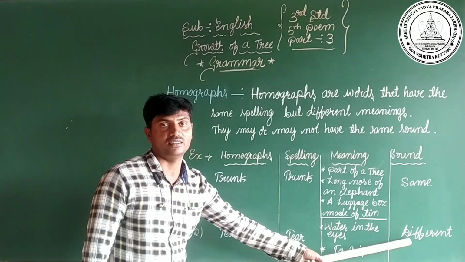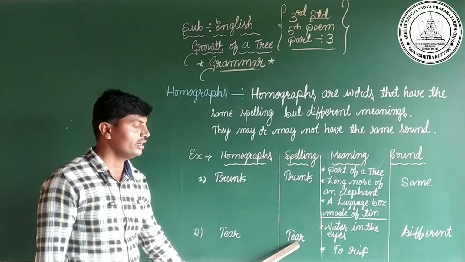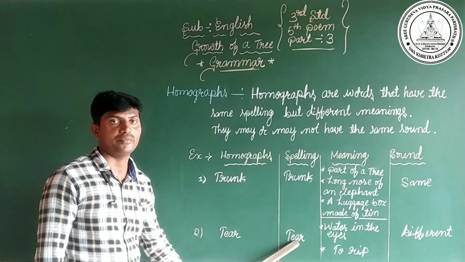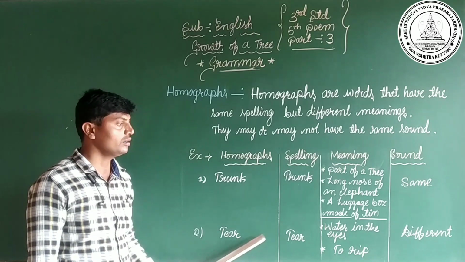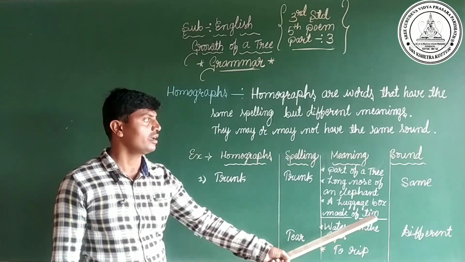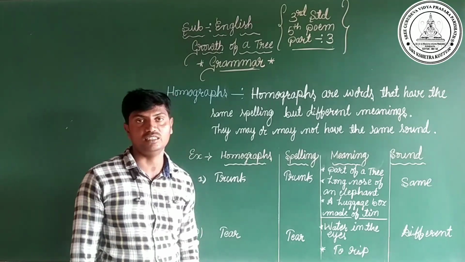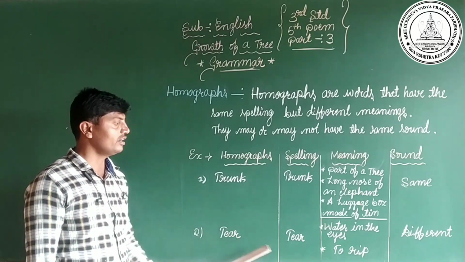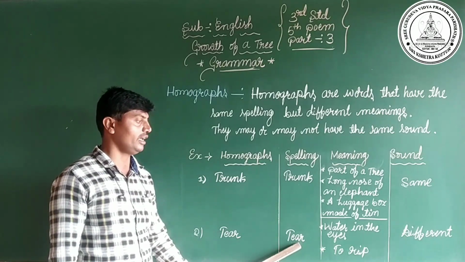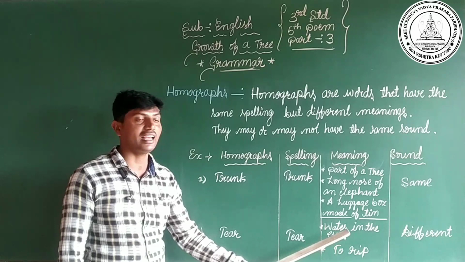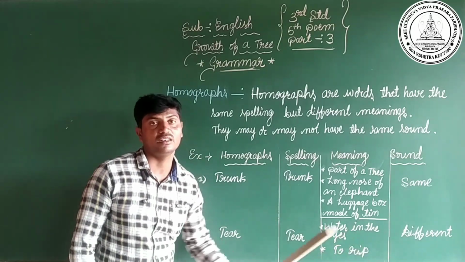Sounds are different. Here T-E-A-R, tear, and here T-E-A-R, tear. In this homograph, same spelling, different meanings, and different pronunciation or sound. Tear means water in the eyes. Tear means to rip. Here sounds are different.